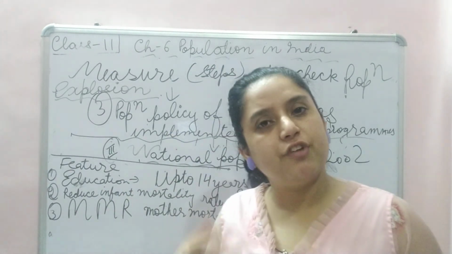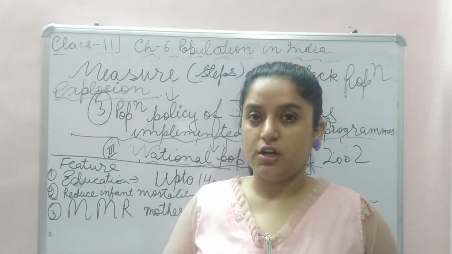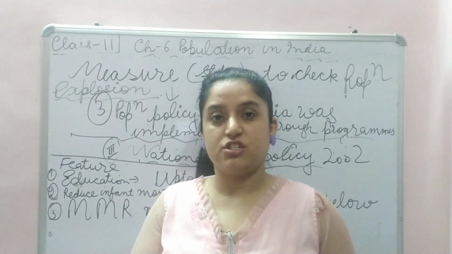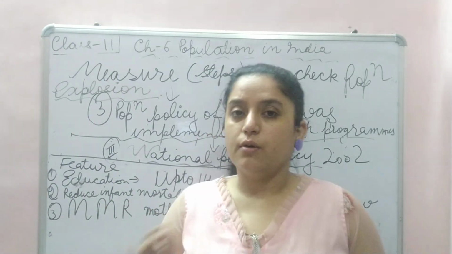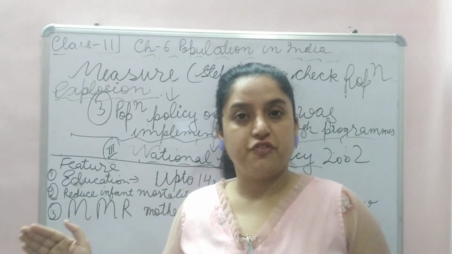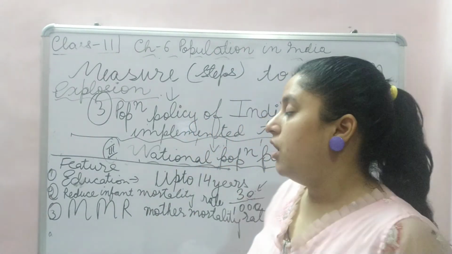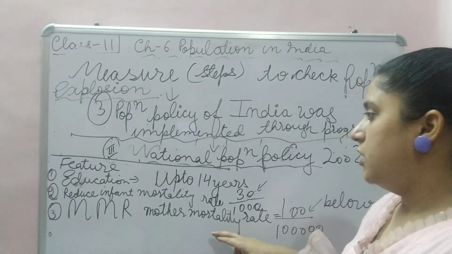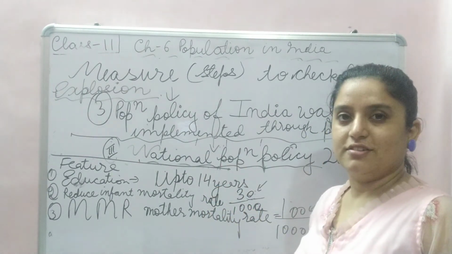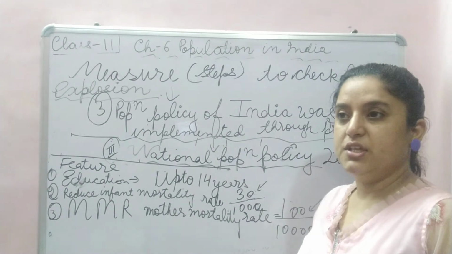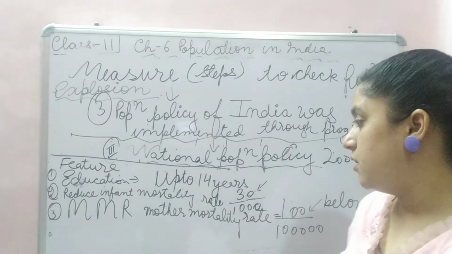If in a country infants keep dying, that means medical facilities are not there, infrastructure is not there, or people are not aware. Anyway, economic development of the country drops. Okay, so this policy is quite better, inclusive in nature. It is quite better that it includes many things.